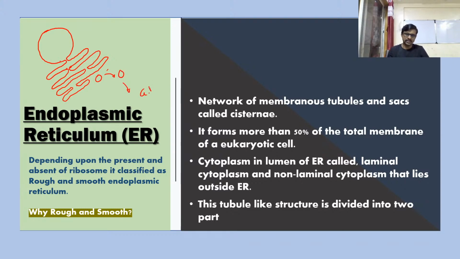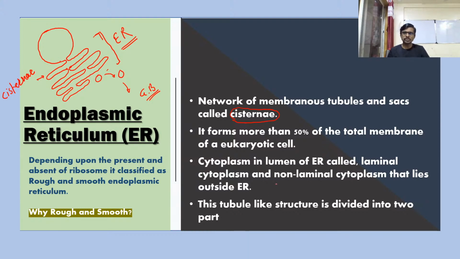The Golgi complex is always placed in front of this endoplasmic reticulum. We call it simply ER, endoplasmic reticulum. This is a network of membranous tubules and sacs, which we call cisternae. So where is your cisternae? This is a cisternae, which is a tube or sac-like structure of our endoplasmic reticulum.